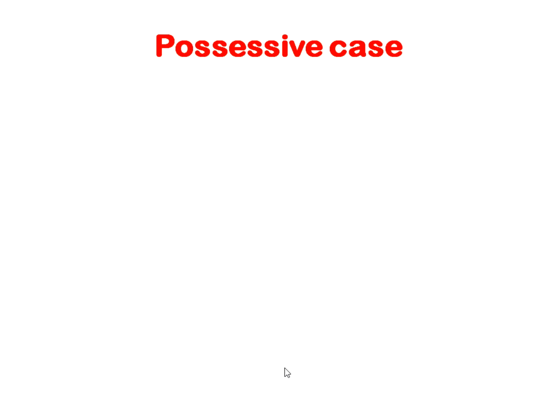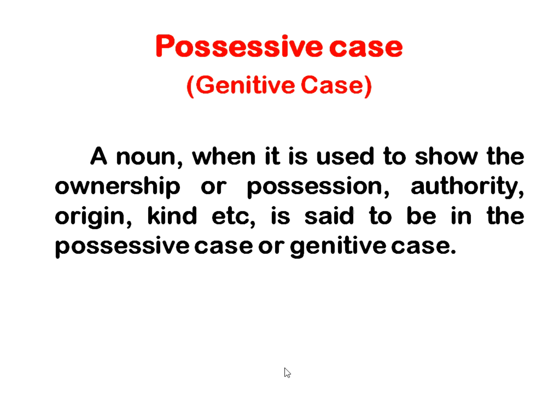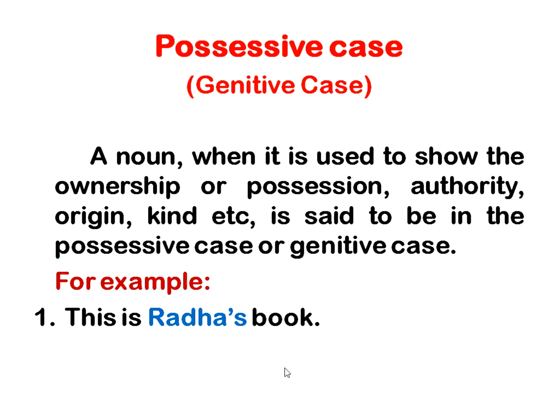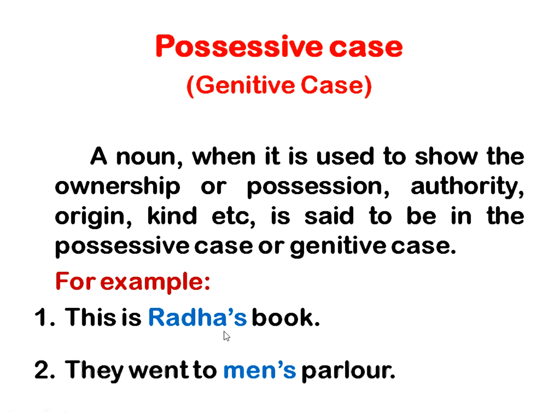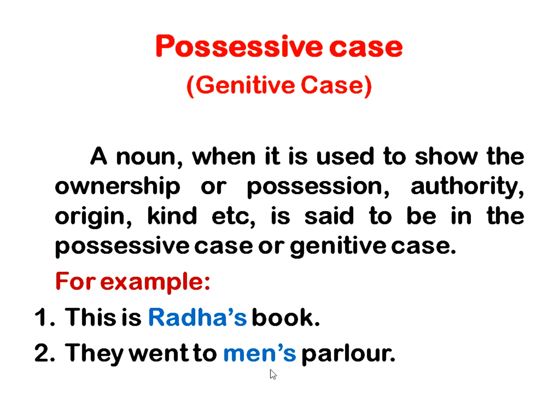Possessive case, very simple. We call it genitive case. A noun, when it is used to show the ownership or possession, authority, origin or kind, etc., is said to be in the possessive case or genitive case. For example, this is Radha's books here. Radha's book. Radha's is possessive case here. They went to men's parlor. So men's is a possessive case here.